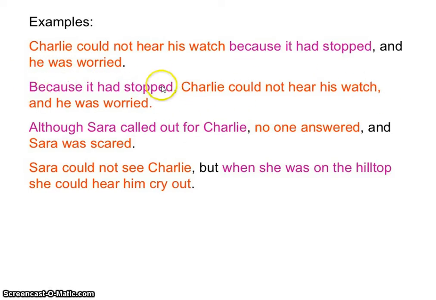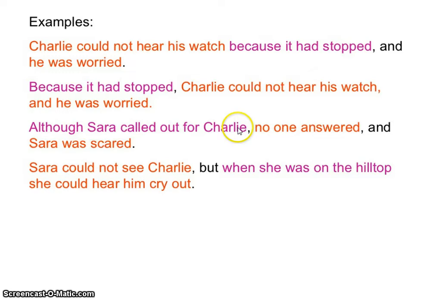And because the dependent starts the sentence, you have to put a comma after it. So, because it had stopped, comma, Charlie could not hear his watch. This is independent. You also have another comma, so that indicates that you are beginning another independent clause with the coordinating conjunction. He was worried makes sense on its own, so it's an independent.